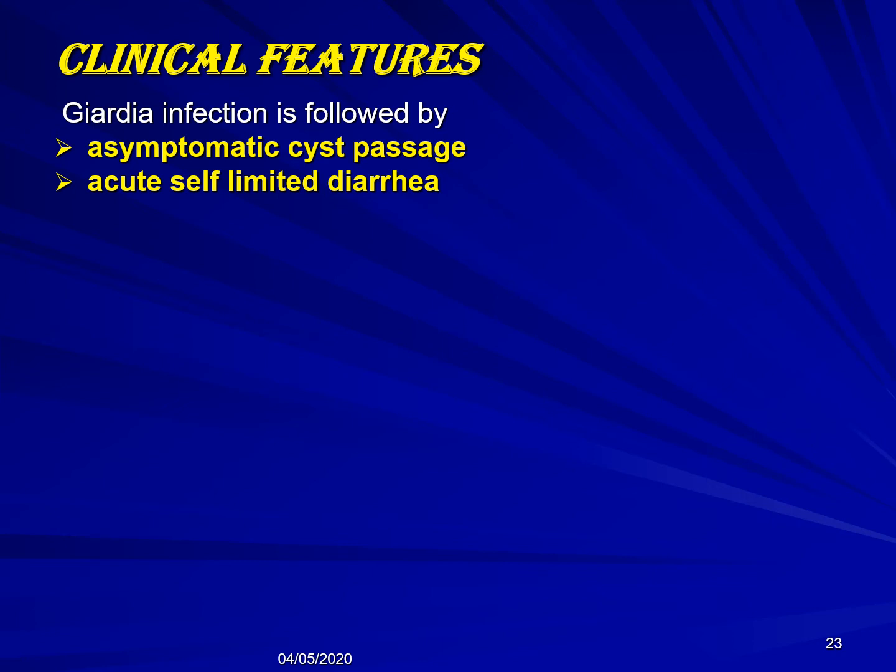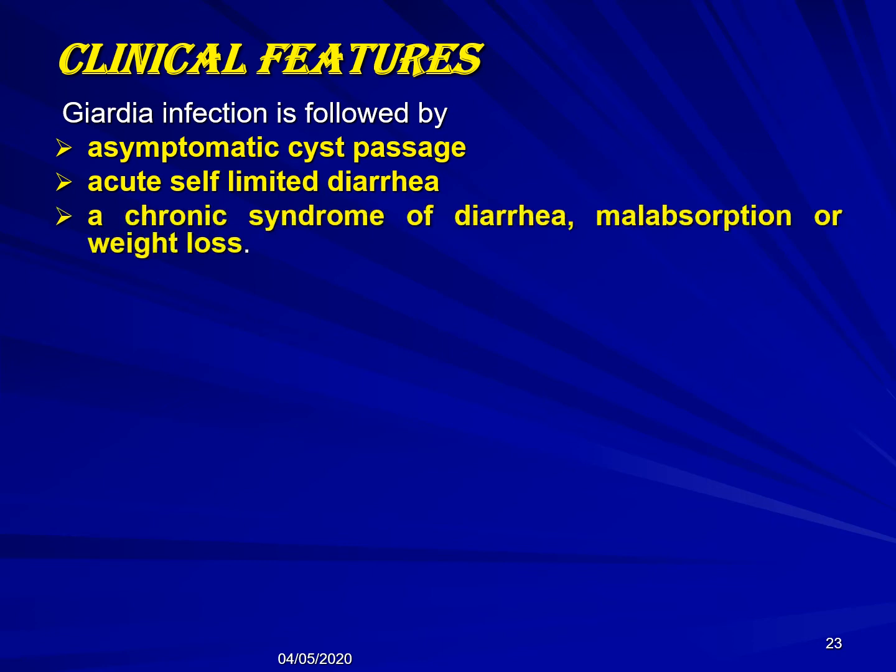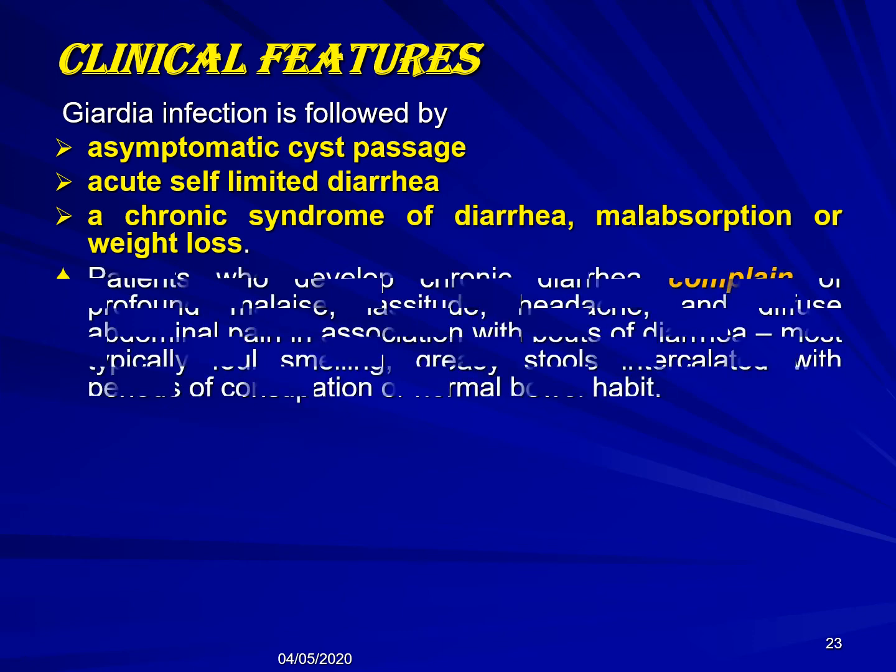Giardia infection could be followed by the asymptomatic cyst passage, which we said is 25%, or acute self-limiting diarrhea, where the patient presents with severe diarrhea, severe abdominal pain, vomiting, or fever. The third presentation, which is what concerns us regarding malabsorption, is the chronic syndrome of diarrhea, malabsorption, or weight loss.